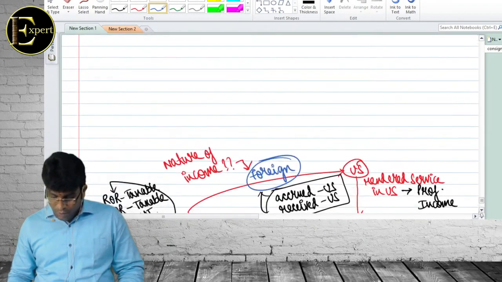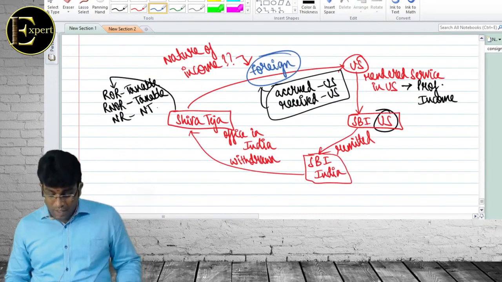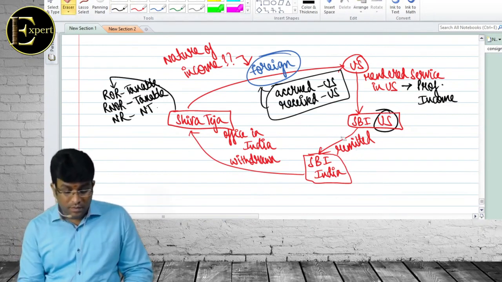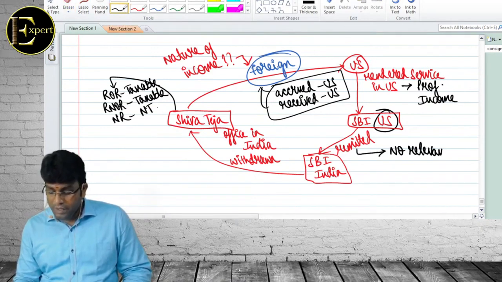But I suggest that you take these examples in the book. So here what I would like to add is that remittance, I'll add the word remittance is of no relevance.